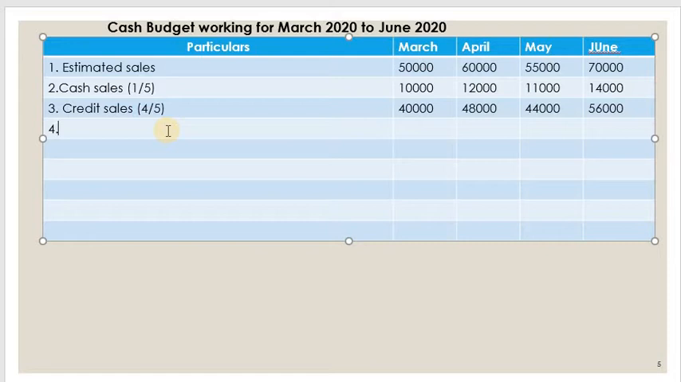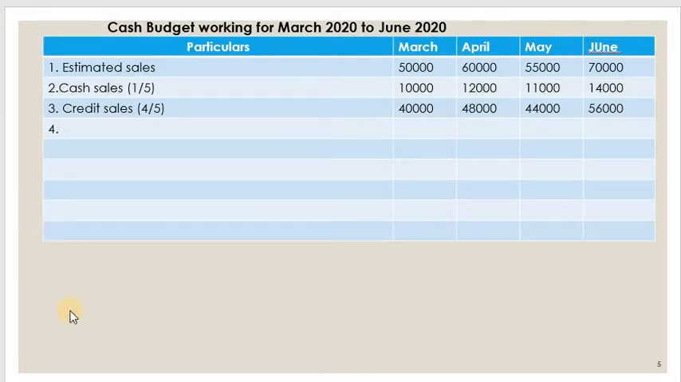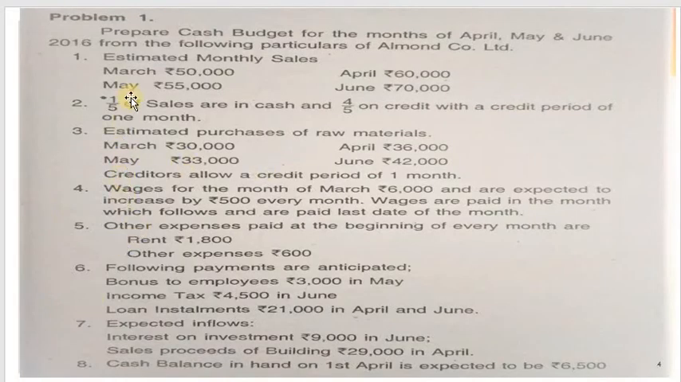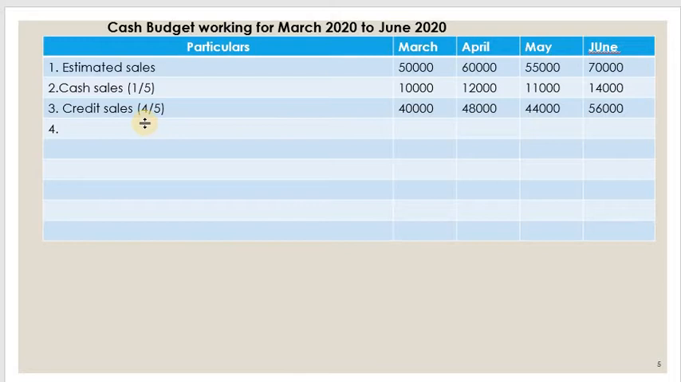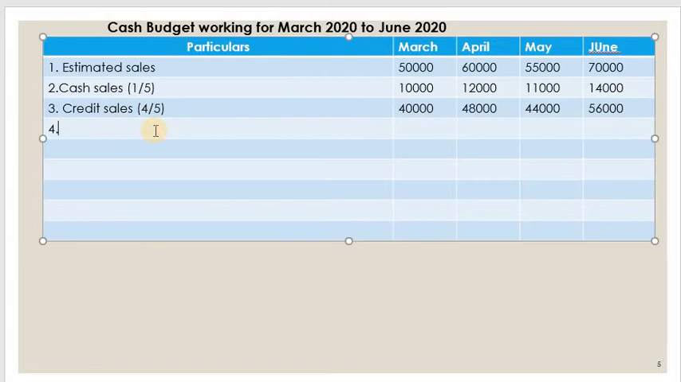Now we can easily find out how much cash can be collected from debtors based on the credit sales. For this, what we have to see is the credit period. In the problem, the credit period is 1 month. That means whatever credit sale has happened, the amount will be paid after 1 month. So March's sales will be paid in the month of April.